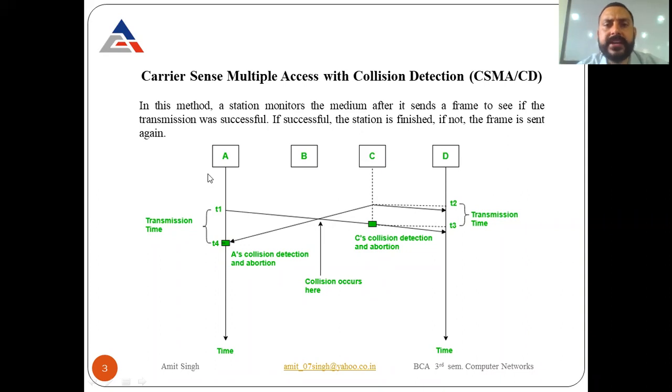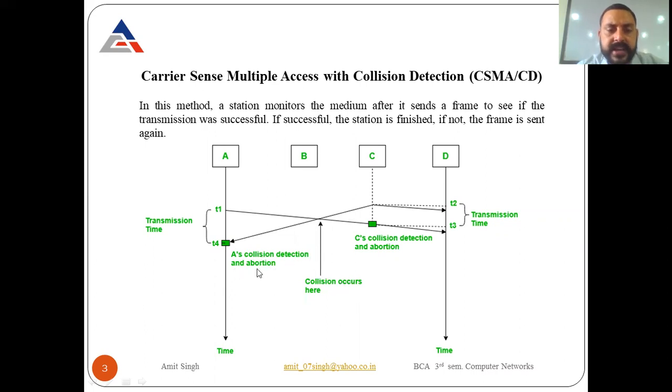So what will happen? Let's see on your diagram. At the time T1, A sends the data and it travels. At the time T4, again data is transmitted from this device, and it can collide over there. Look at this arrow. Collision occurs here whenever two packets from two different stations collide at the same time. Now look here, A is collision detection and abortion.